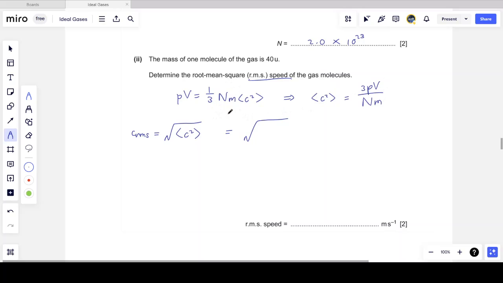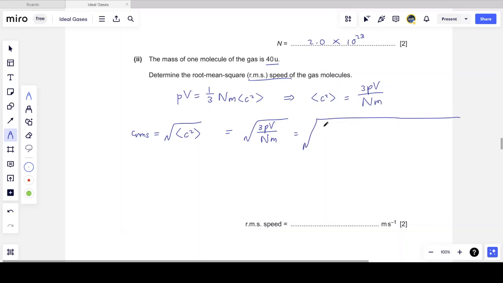Remember, little m here is the mass of each individual molecule, which luckily for us is given, and uppercase N is the number of molecules. So the denominator here is just the total mass of the gas. So this is the square root of 3PV over Nm, and now there's quite a few things that need to go into this equation.